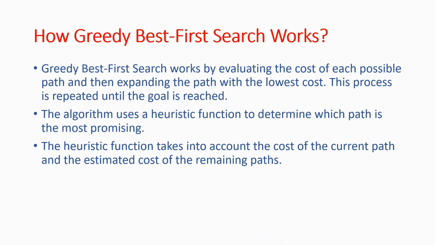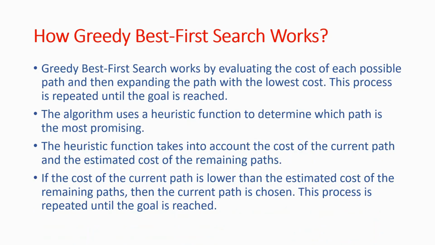The heuristic function is the crucial part of the algorithm. The heuristic function estimates the cost from the current state to the goal state. It helps to determine which path is the most promising, by taking into account the cost of the current path and the estimated cost of the remaining path.